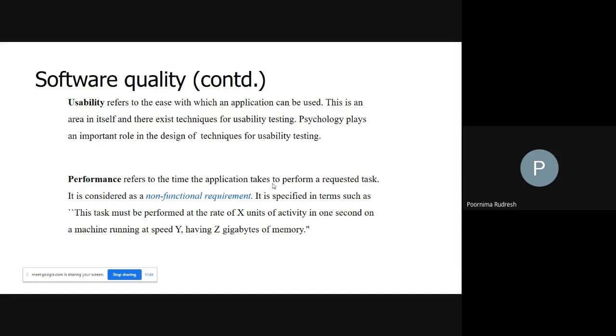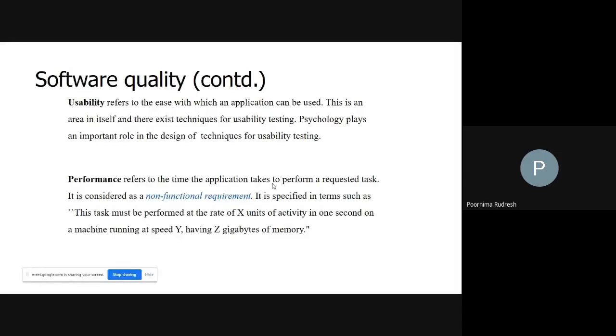Understood? Performance refers to the time the application takes to perform a requested task. So when you write a program for arranging numbers in ascending order and the input is given to the program, how much time it takes to give the output is called the performance. Understood?